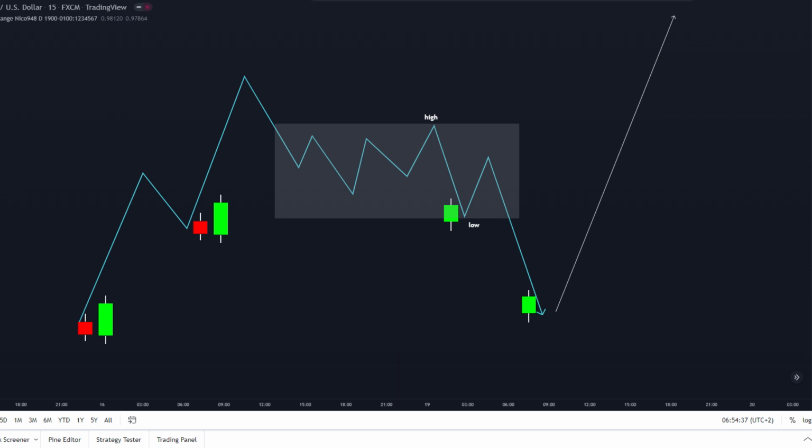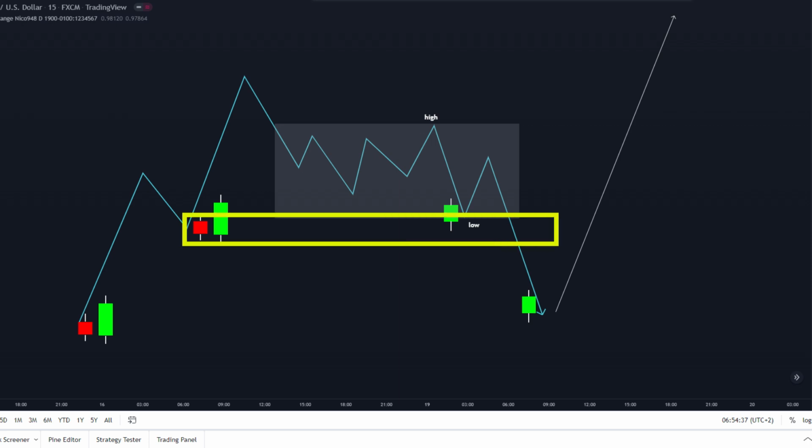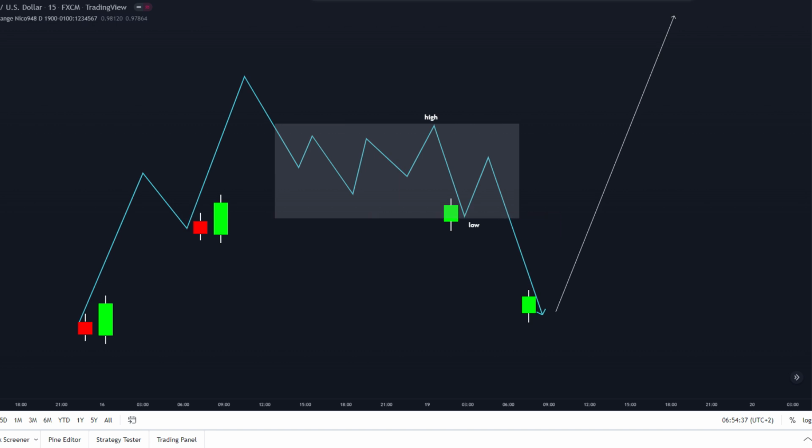Okay, from here in this example, let's say you have the demand zone here, and then it confirms your entry. So you will see that you are stopped out and you start to think that the strategy doesn't work at all, while you have entered during the Asian session. So this video will help you to avoid those kinds of mistakes and to choose the correct supply and demand zone. This indicator will create those Asian sessions for you.